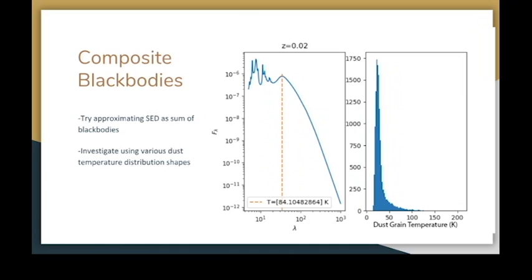So then, the next step is to try approximating an SED as a sum of black bodies. Because each grain of dust has its own temperature and will therefore emit its own black body radiation, it makes sense to estimate the SED that would be generated by the entire galaxy's worth of dust by the sum of a series of black bodies.